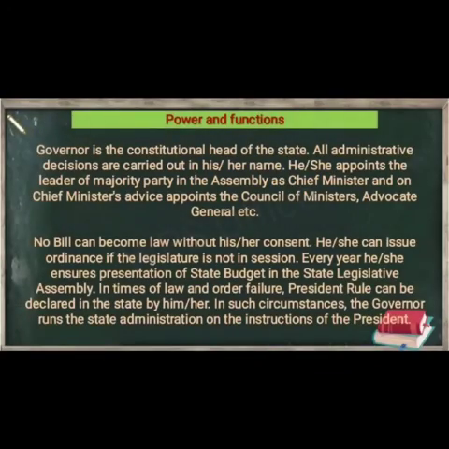Moving ahead, we will read about the powers and the functions of the governor. As the governor is the constitutional head of the state, all the administrative decisions are taken by him. He appoints the leader of the majority party in the assembly as chief minister. And on the chief minister's advice, he appoints the council of ministers and advocate general. This we will read further.